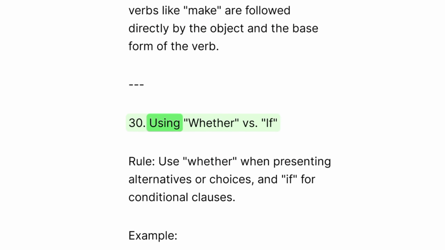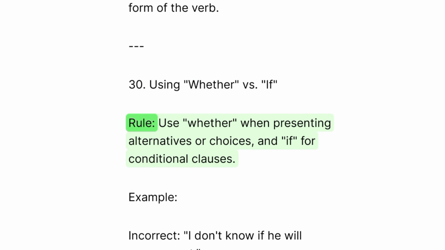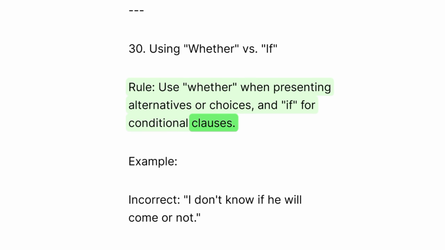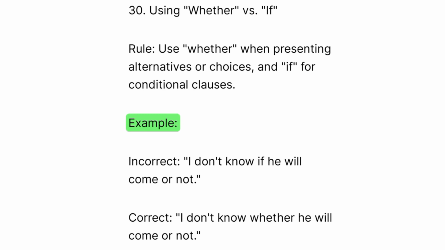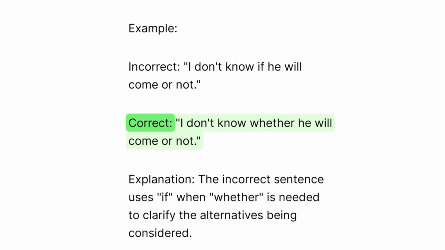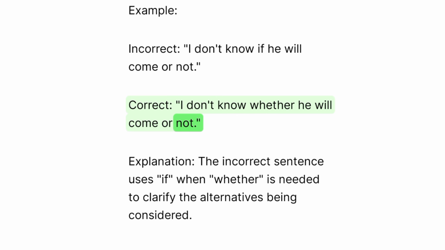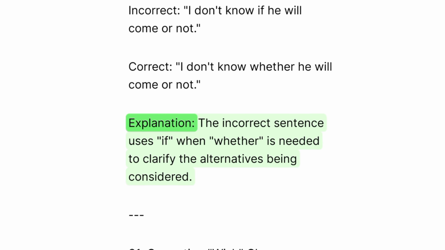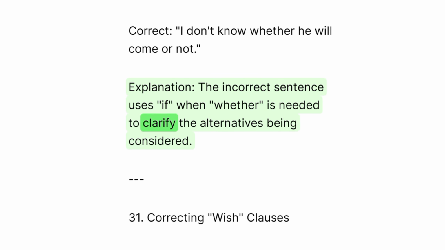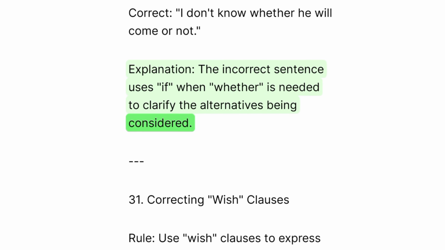30. Using whether versus if. Rule: use whether when presenting alternatives or choices, and if for conditional clauses. Example: incorrect. I don't know if he will come or not. Correct. I don't know whether he will come or not. Explanation: the incorrect sentence uses if when whether is needed to clarify the alternatives being considered.